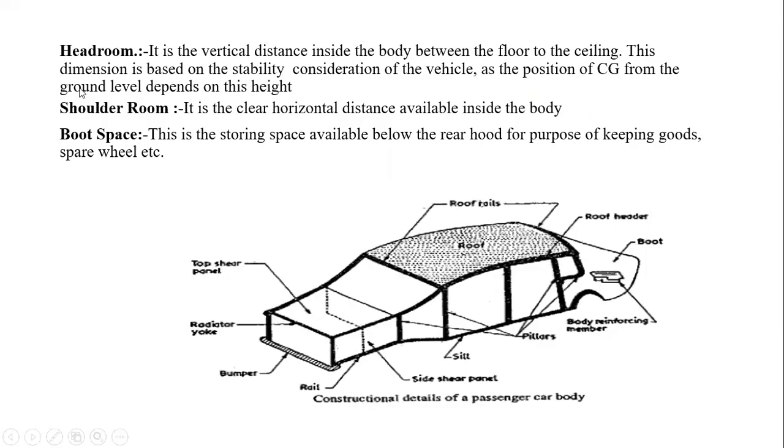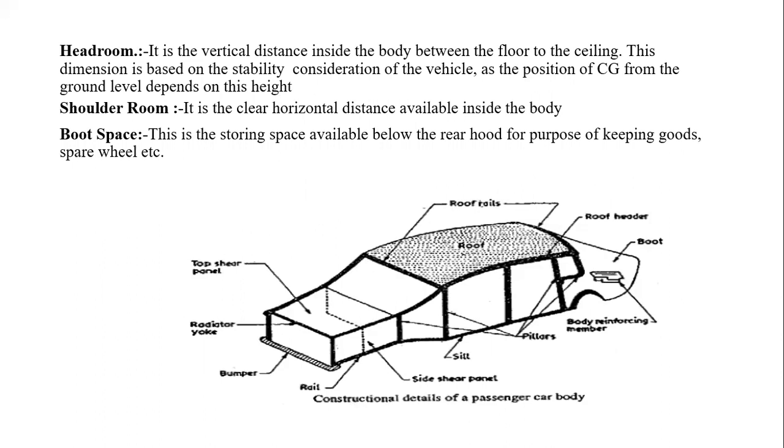In the next nomenclature, headroom, it is the vertical distance inside the body between the floor to the ceiling. This dimension is based on the stability consideration of the vehicle, as the position of the center of gravity from the ground level depends on this height.